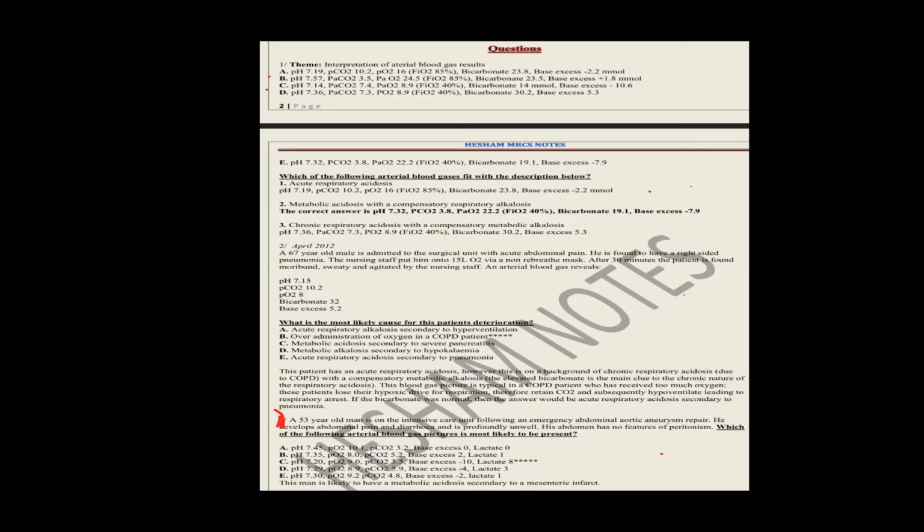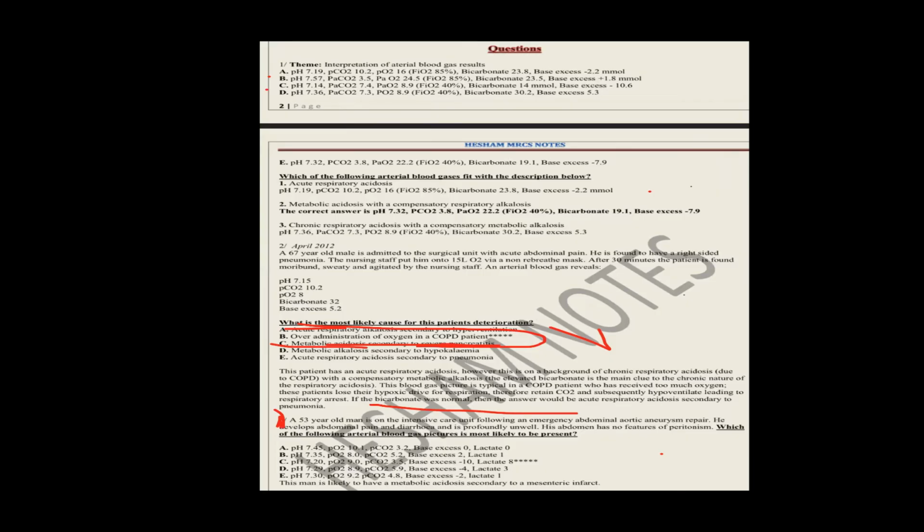So here in this question, in the previous question, the answer will be B: over-administration of oxygen in COPD patients. So here is the correct answer. Okay, the second one, another question below.